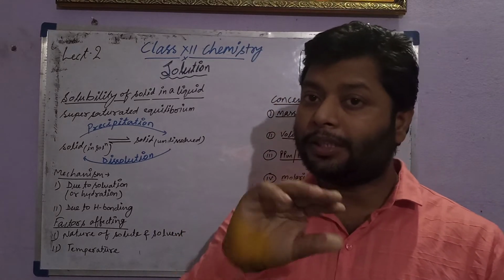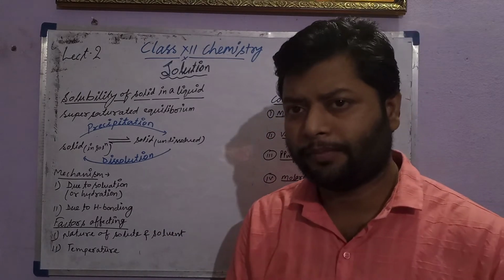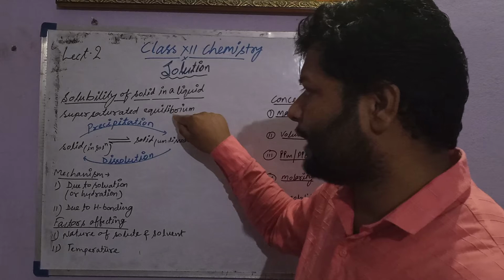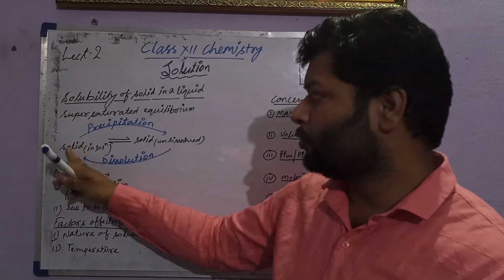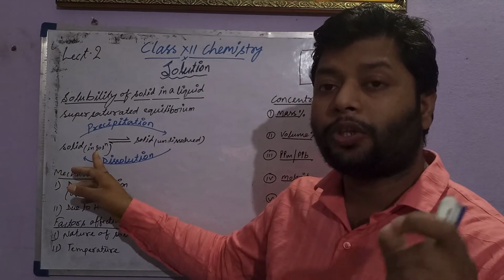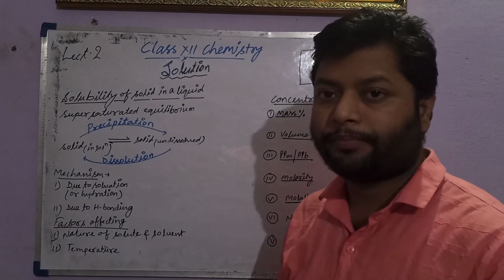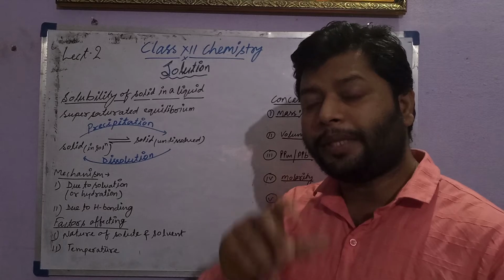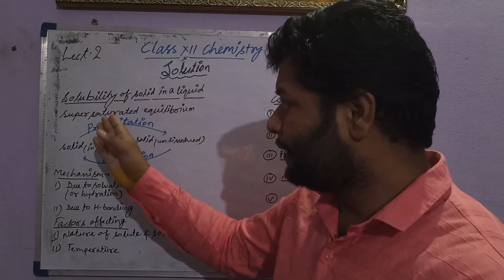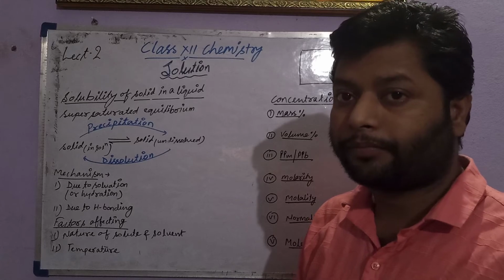If the equilibrium is disturbed, it may shift forward or backward depending upon the condition changed. For example, in a supersaturated condition, which is in a dynamic equilibrium, there are two different types of solid: one type is dissolved solid particles in the solution, and one is undissolved, settled down on the bottom. If we disturb the equilibrium, this process may go in the backward or the forward direction.